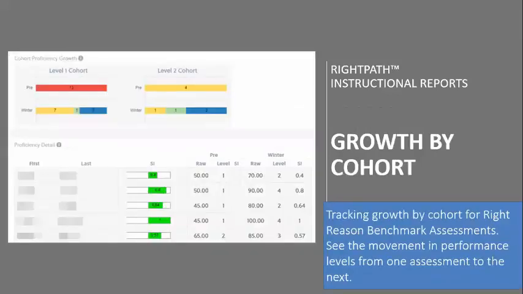What you're seeing here is the proficiency by cohort. This is if you're going to be comparing tests from the same groupings. We have a pre-test and a mid-test here, and you can see that in the pre-test there were 13 level 1s, and for those 13 level 1s, you can see their movement in the mid-year test to levels 2, 3, and 4. And then also down below on this chart, you would also see the students' names and their individual scores for each of the exams in that grouping.